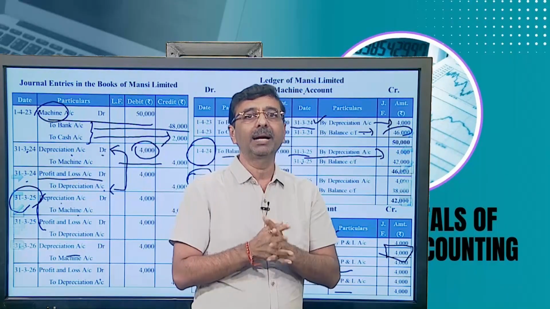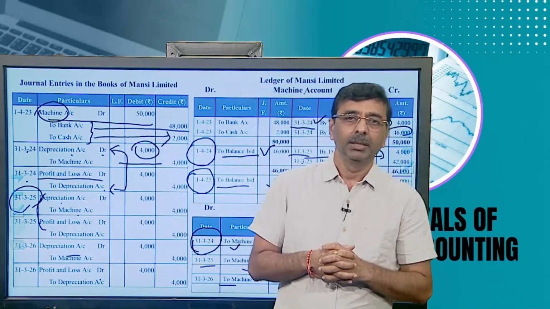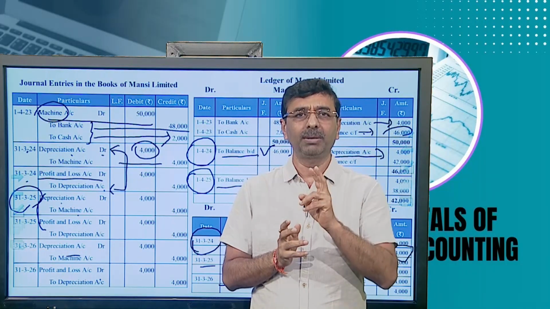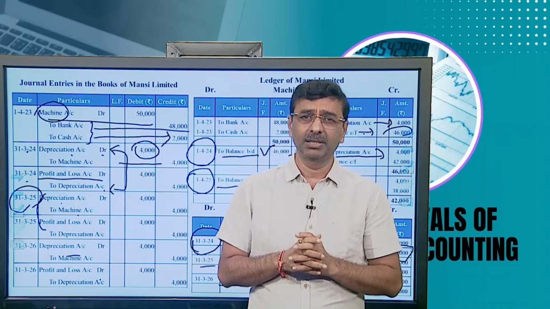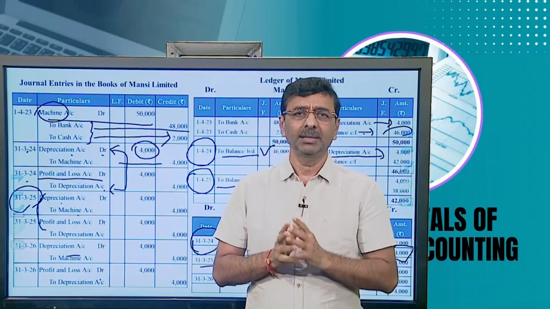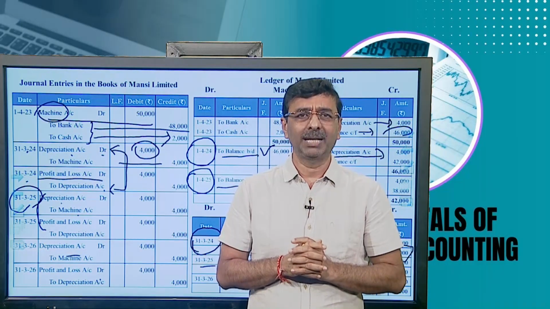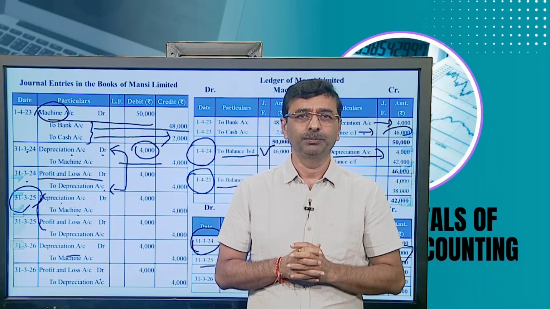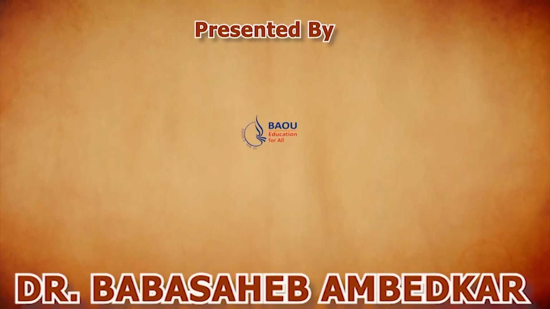This is the straight line method depreciation problem. So we discussed here one method, that is the straight line method. There are two important methods presently working in this particular scenario. One is this straight line method and the second is the reducing balance method, which we will discuss in the next video lecture. Thank you.